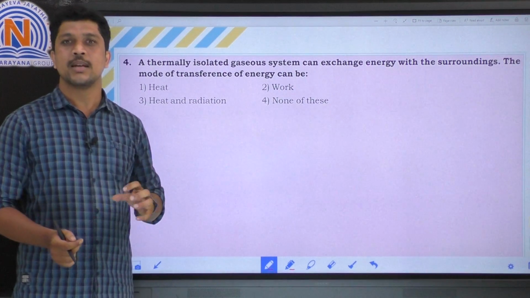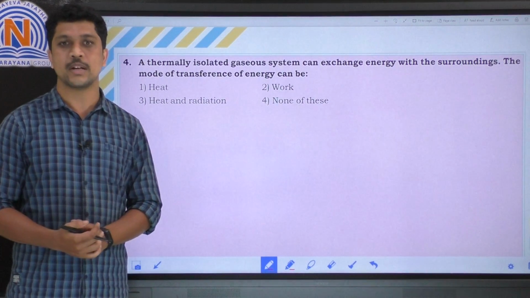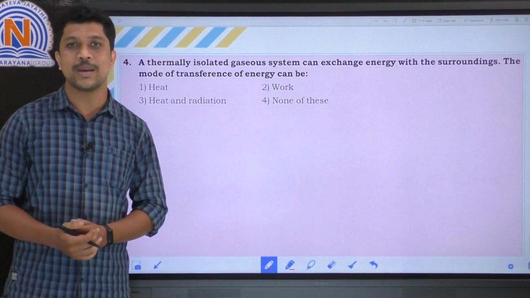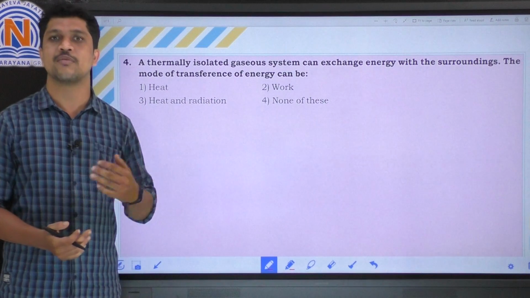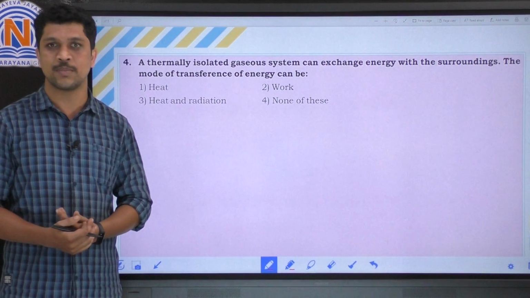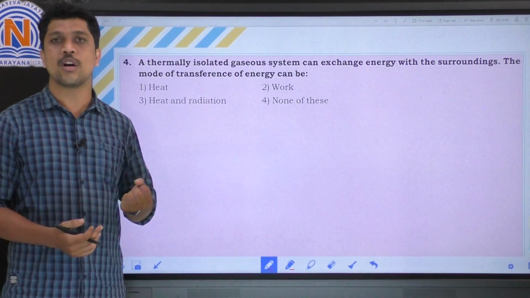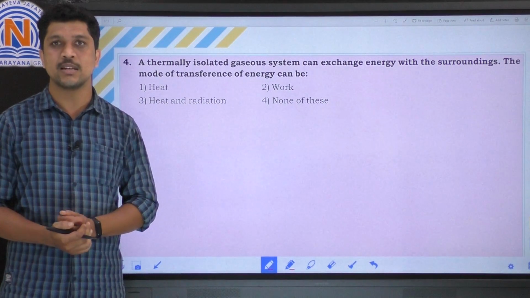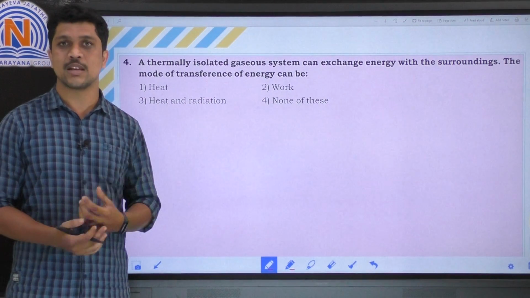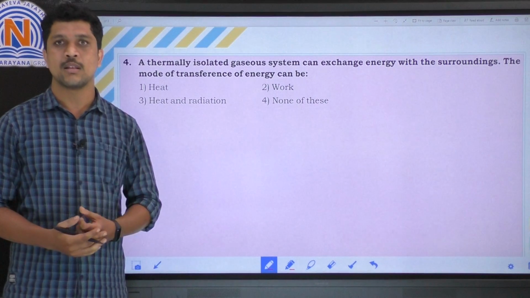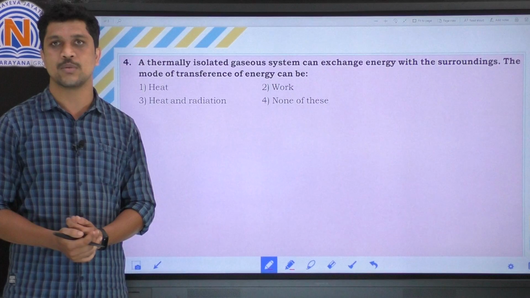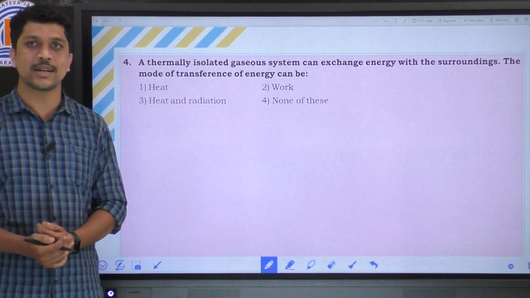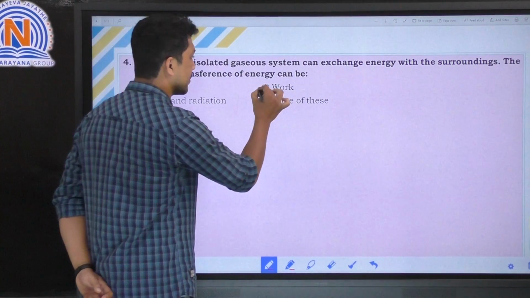That means it may be an adiabatic system, where heat energy cannot be exchanged. But we can exchange energy from system to surrounding and surrounding to system, and the mode of transfer of energy is work. If you do any work on the system, the energy will transfer even in an adiabatic system. So the correct option is the second option.